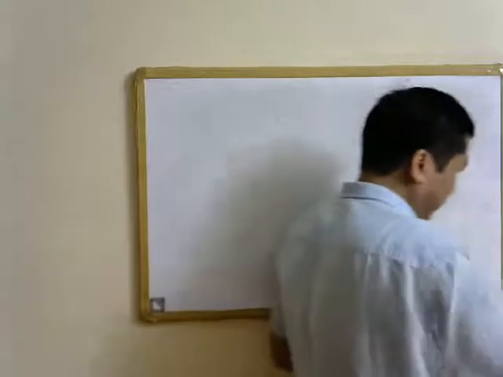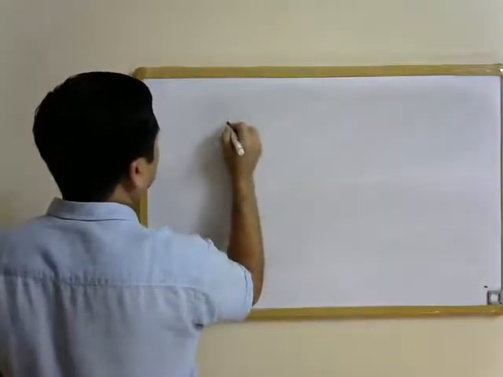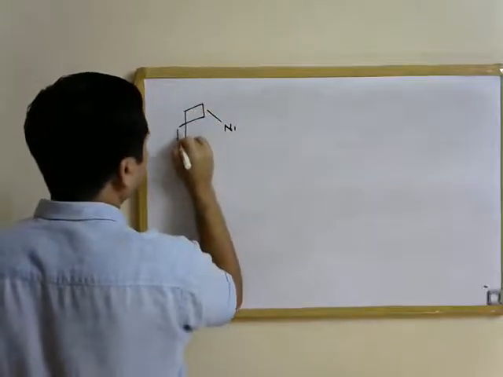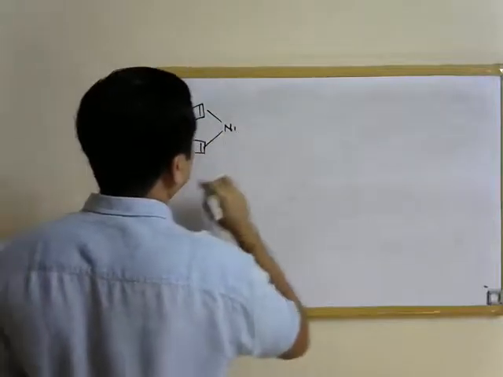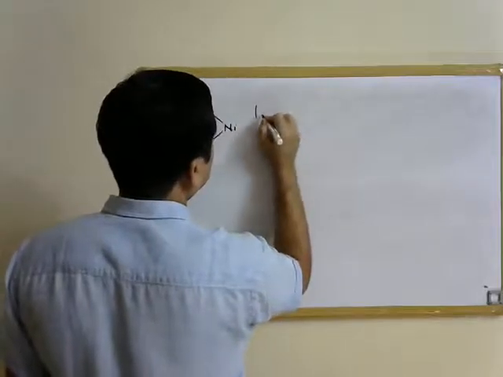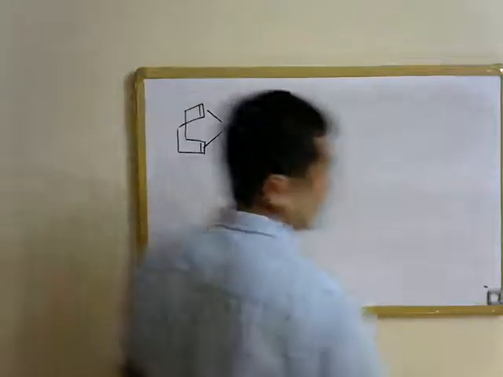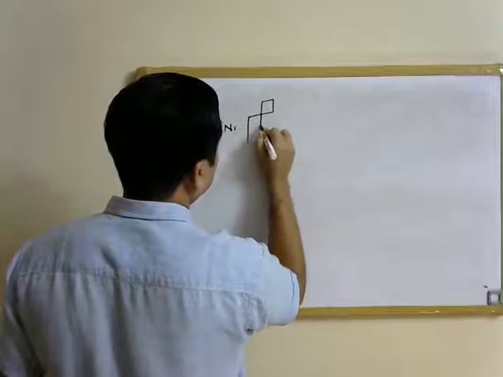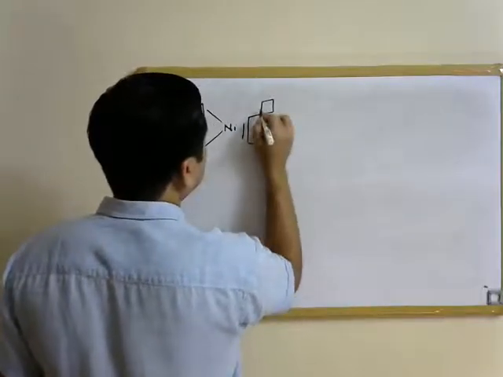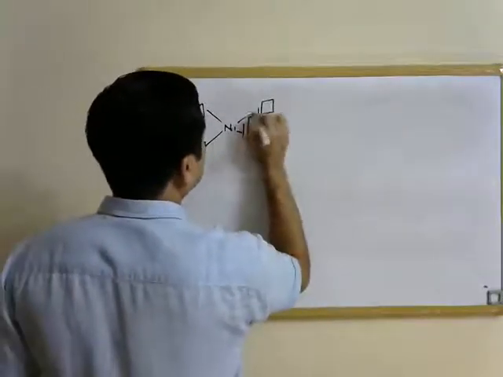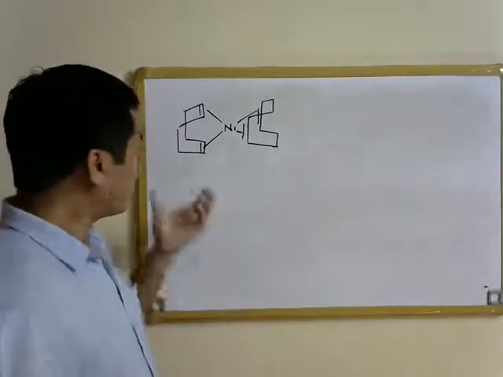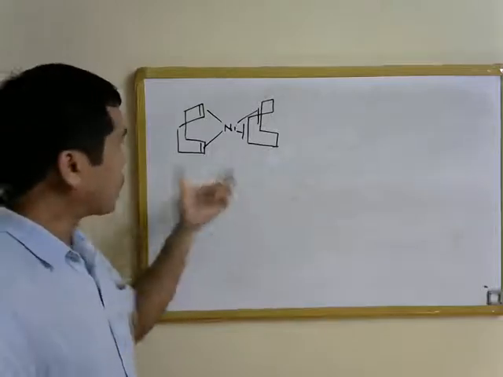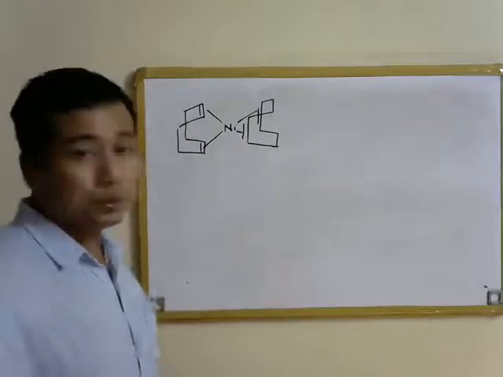That is, if you take cyclooctadiene, nickel cyclooctadiene complexes, so this sort of metal COD complexes, where you can see that the two olefins are not conjugated in this case, but still the corresponding nickel complex is quite stable, which can be easily isolated, and it is also used as a precursor for nickel zero.